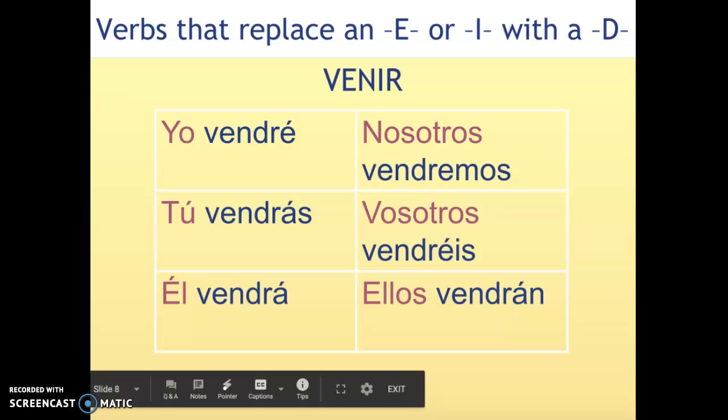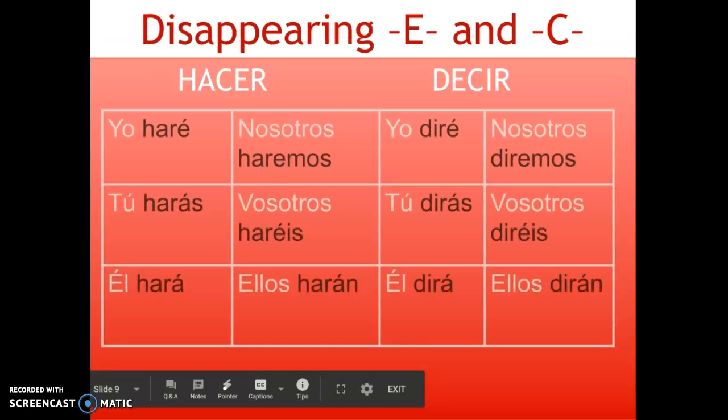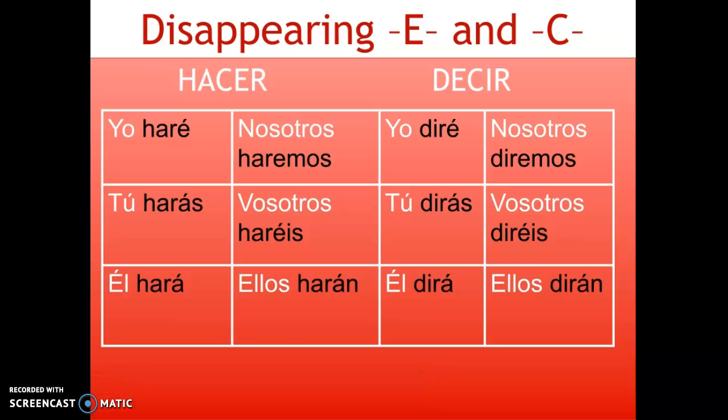Now let's take a look at our third and last group, the group with the disappearing E and C. Okay, so we have hacer and decir. Hacer is spelled H-A-C-E-R. And when we conjugate the verb, now it becomes H-A-R.